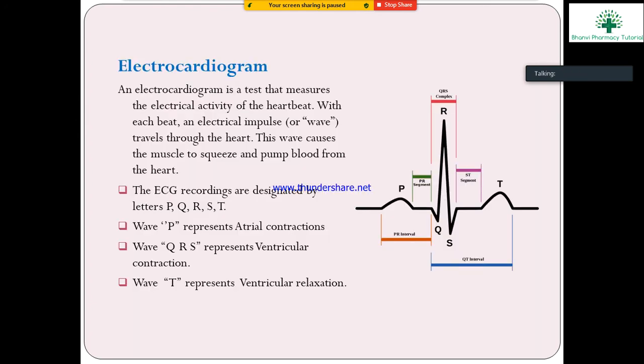Okay. Next is the electrocardiogram. What is an electrocardiogram? The electrocardiogram is the test that measures the electrical activity of the heartbeat. It is the instrument that measures the electrical activity of the heartbeat.